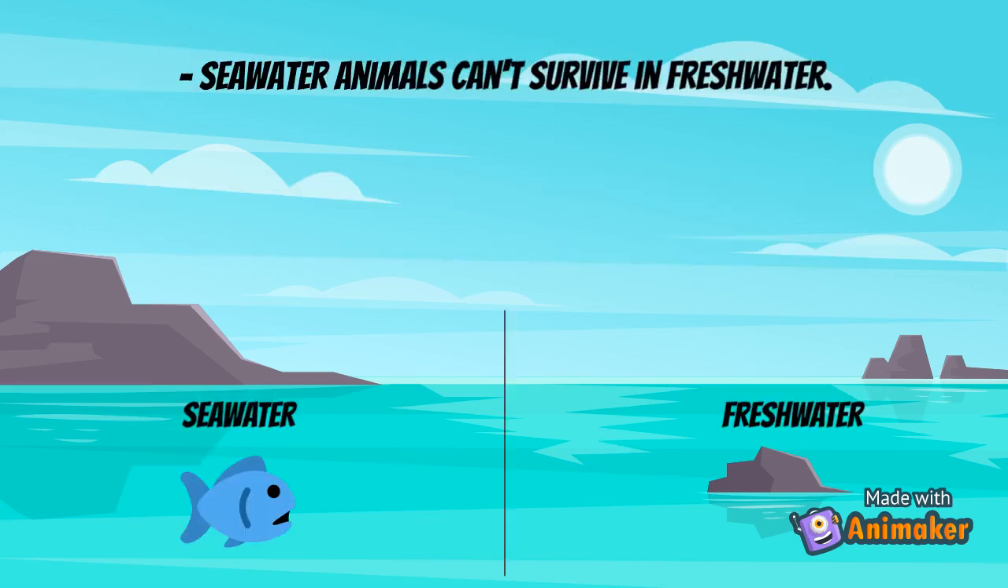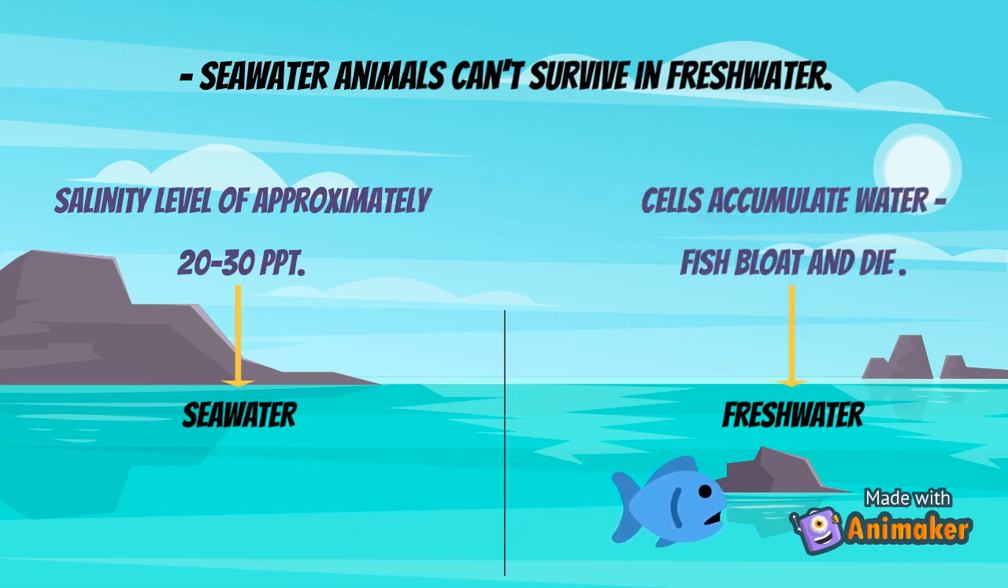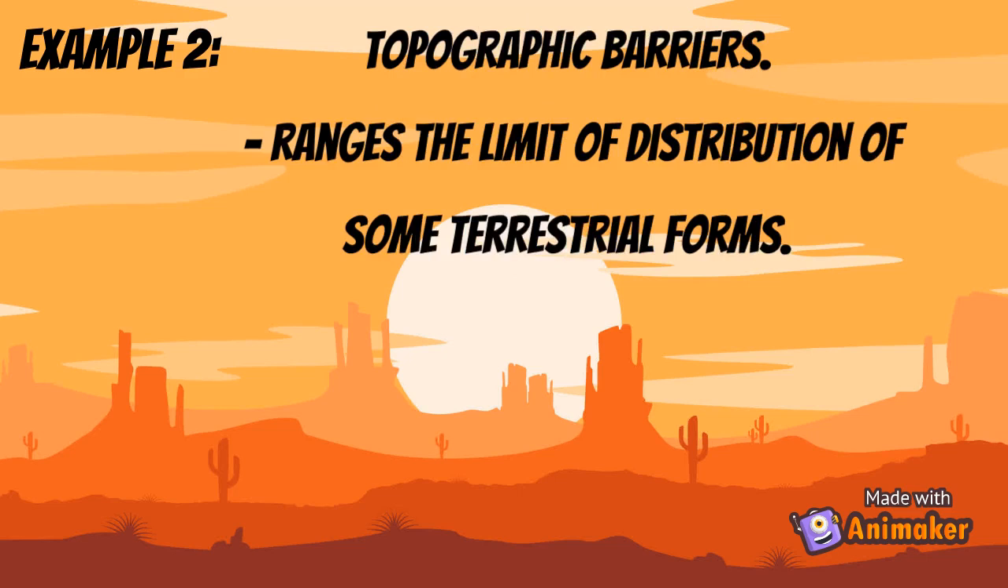Seawater animals cannot survive in freshwater because their bodies are highly concentrated in salt solution. They require a water salinity level of approximately 20 to 30 ppt to survive, so they cannot tolerate freshwater environments. The water will flow into their bodies until all their cells accumulate so much water that they bloat and eventually die. Topographic barriers limit the distribution of some terrestrial forms.